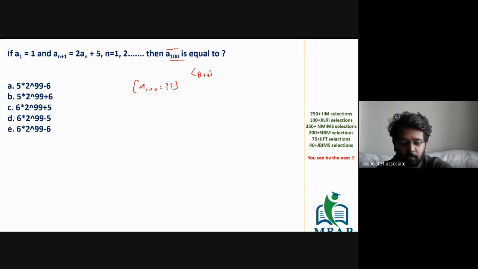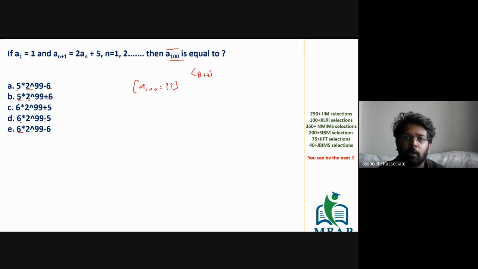The question is about finding the value of a100. And in the options which you can see here, all the values have 5, 2, and 6 in common.